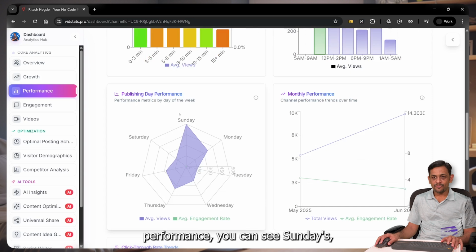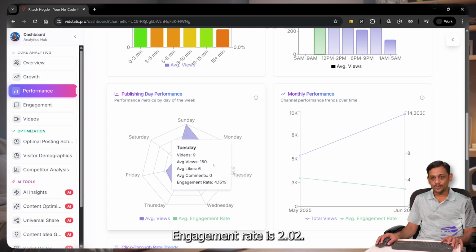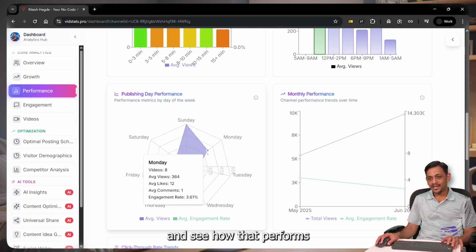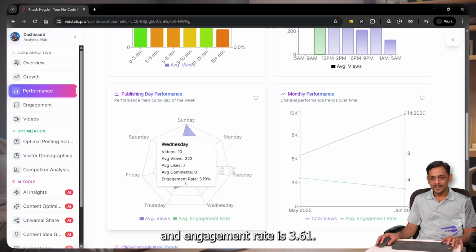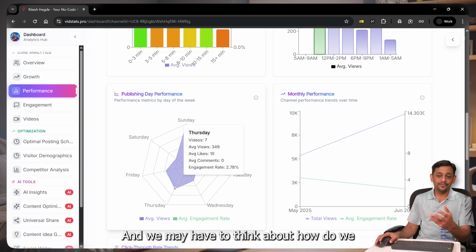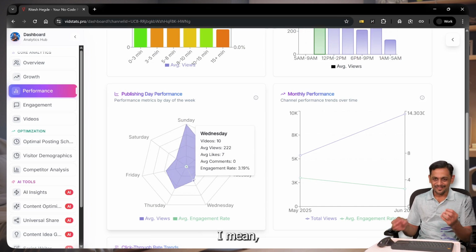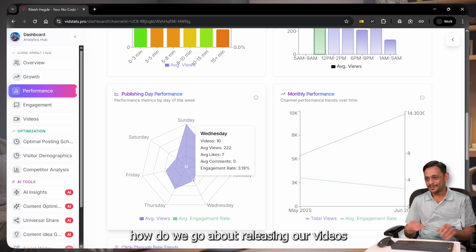So publishing day performance, you can see Sundays average views is 595, average likes is 11, average comment is 1, engagement rate is 2.02. Let's go to Monday and see how that performs. 364 average views, average likes is 12, average comments is 1, and engagement rate is 3.64. So you can see how each day has been different for us, and we may have to think about how we go about releasing our videos.